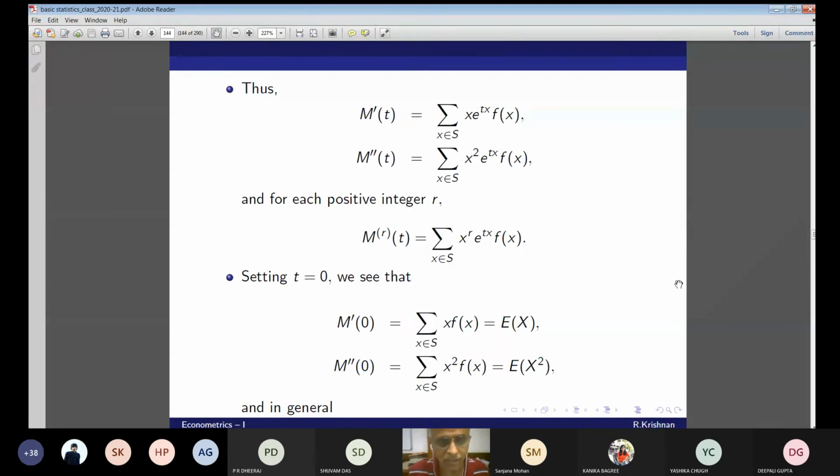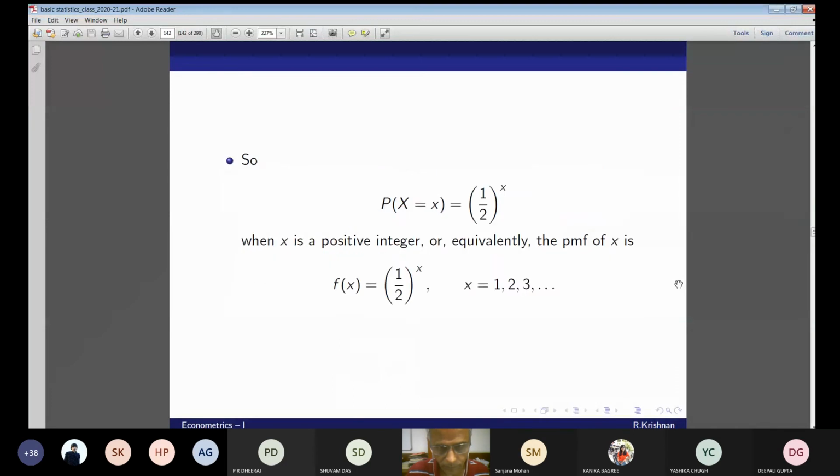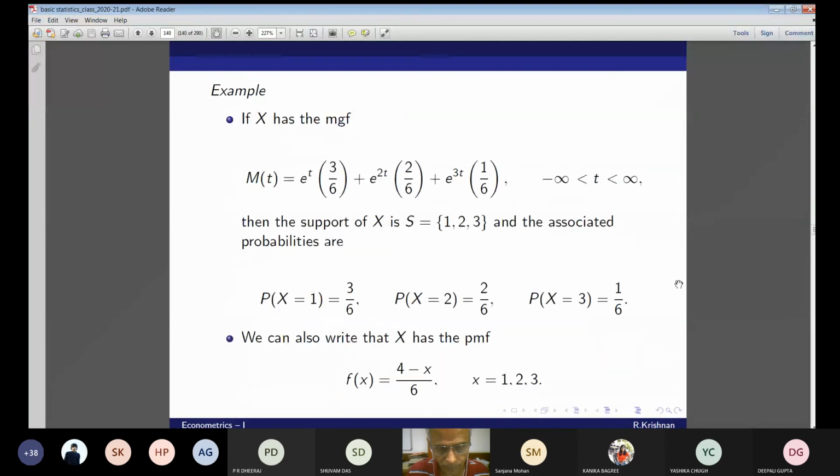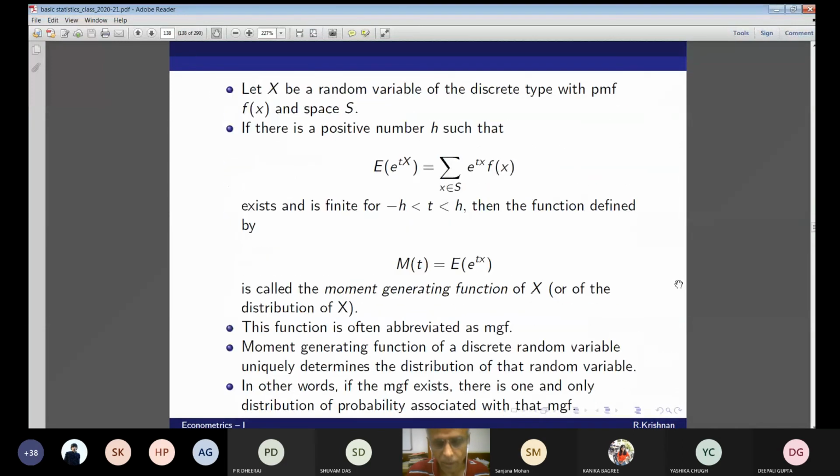Okay, so now look at this. What will be M prime t? That is the first derivative, summation of x times e to the power tx f(x). I'm asking, what is M prime t?